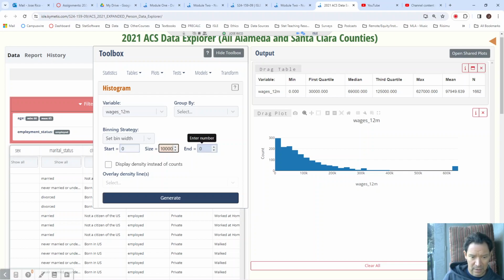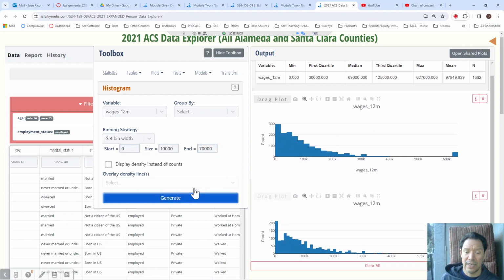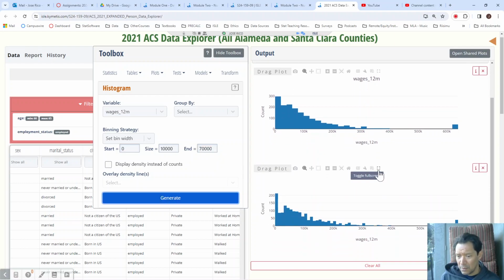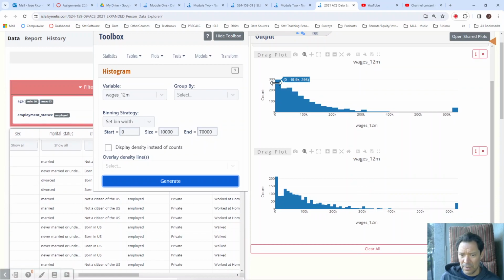So my size is going to be 10,000, and I'm going to overshoot. Remember, you always want to overshoot the max. I'm going to go to 700,000, and I can leave it on counts. I don't really need density for this because I'm not doing any comparisons. So now you can see, you kind of got the sense that there was a lot between 0 and 19, but now I go 0 to 10,000, and that's even higher.